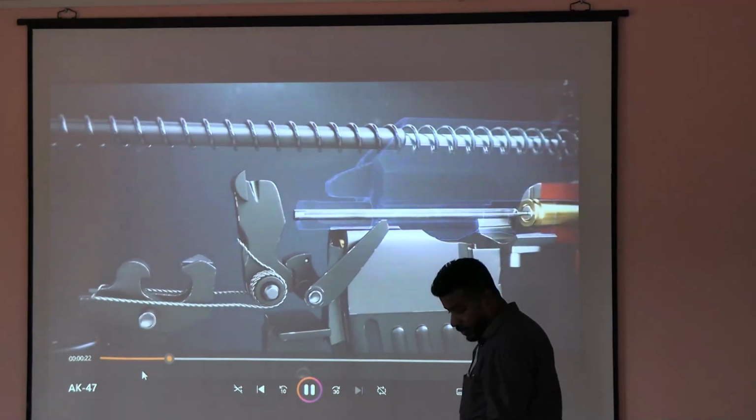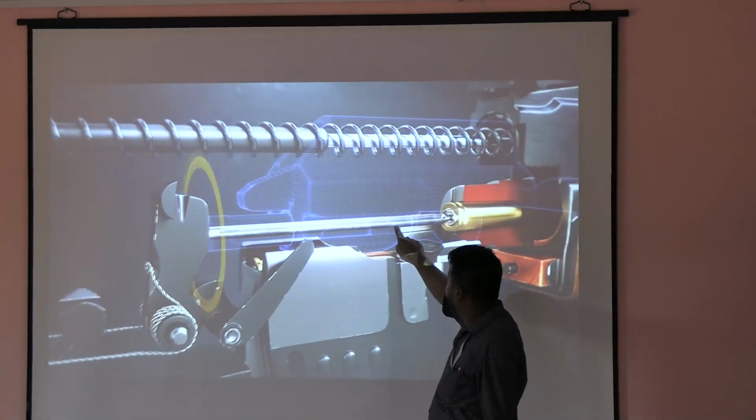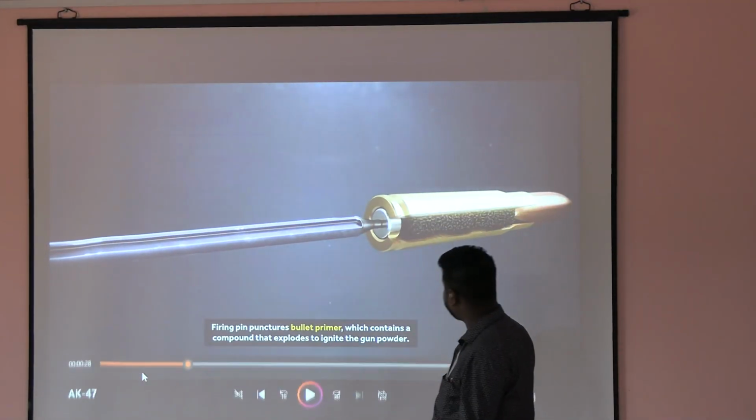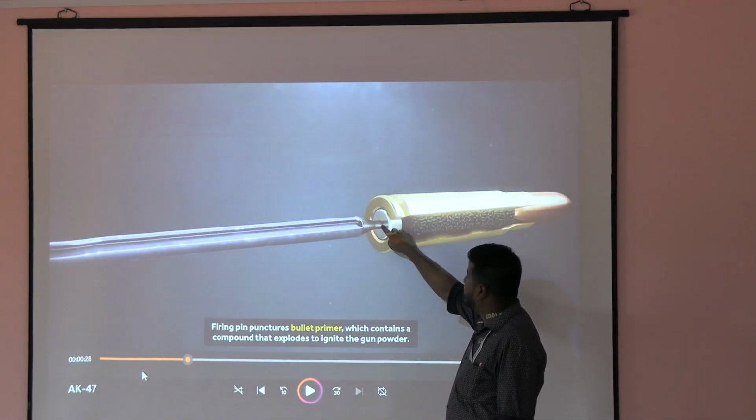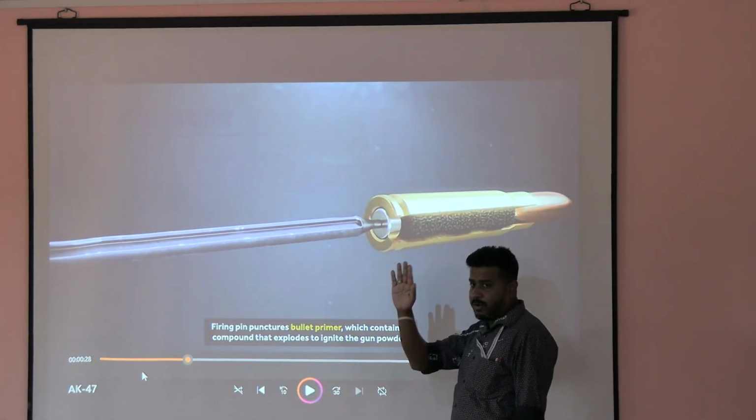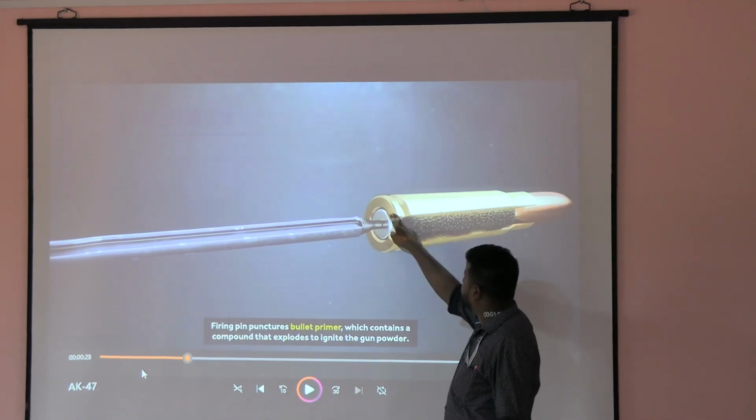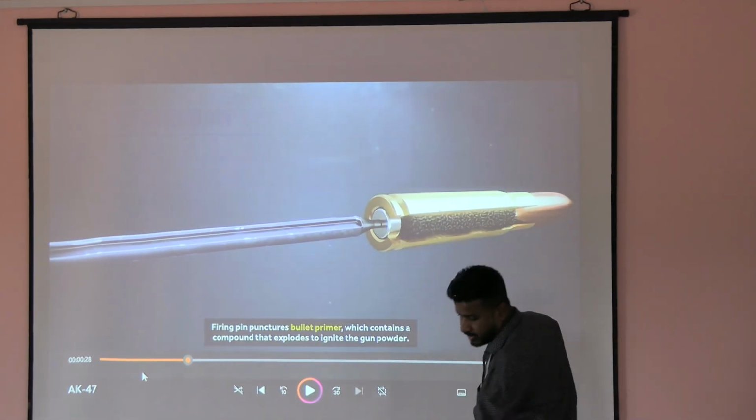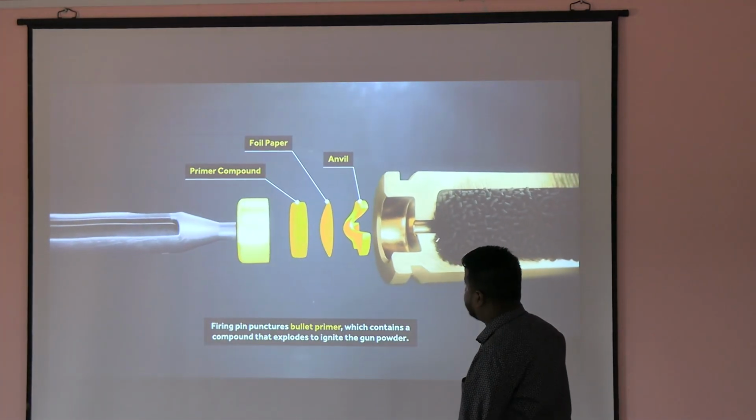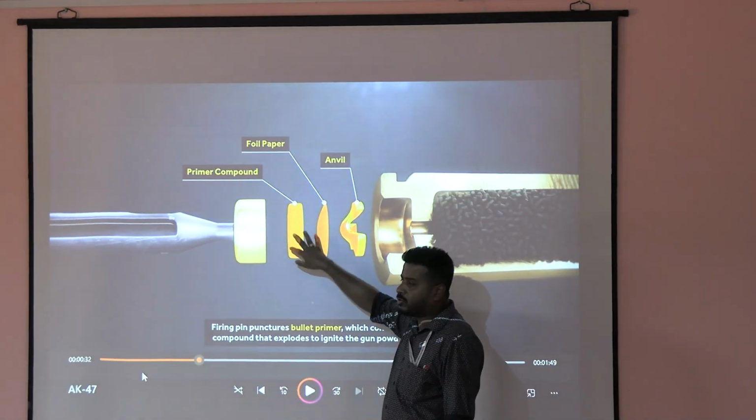Look here. When you pull the trigger, this trigger will hit this, the firing pin. This is known as the percussion cap, okay? The end of this side is the primer. Okay, so this is the primer, this is the gunpowder, this is the bullet. So this is the primer compound. Primer compound. What is this compound?